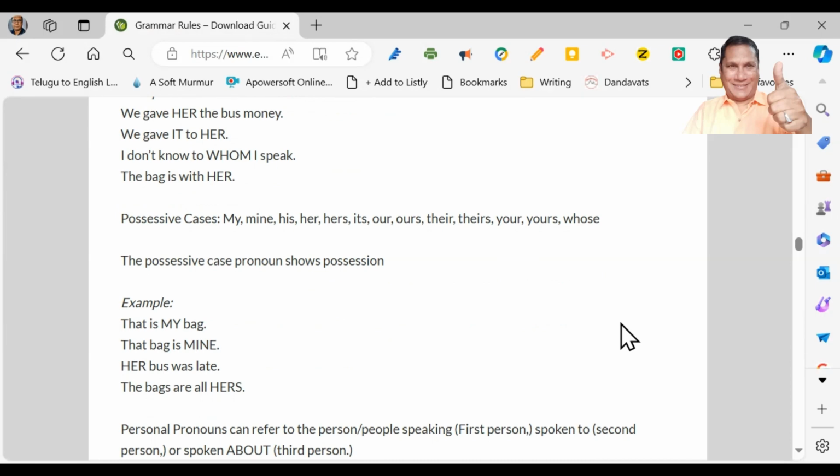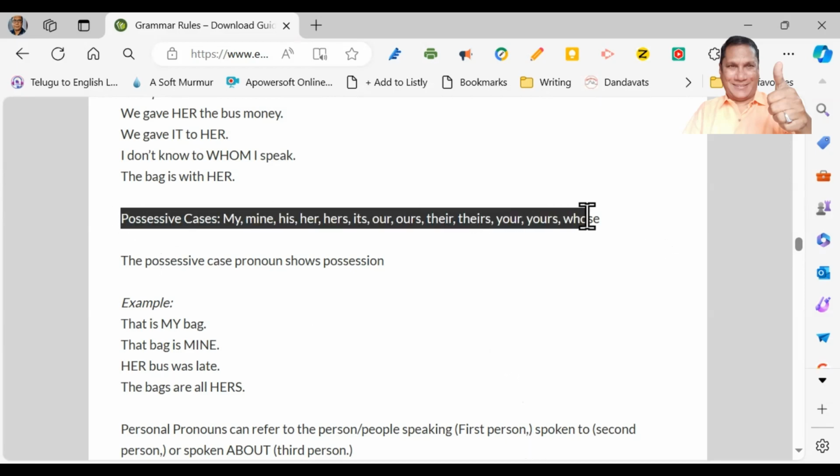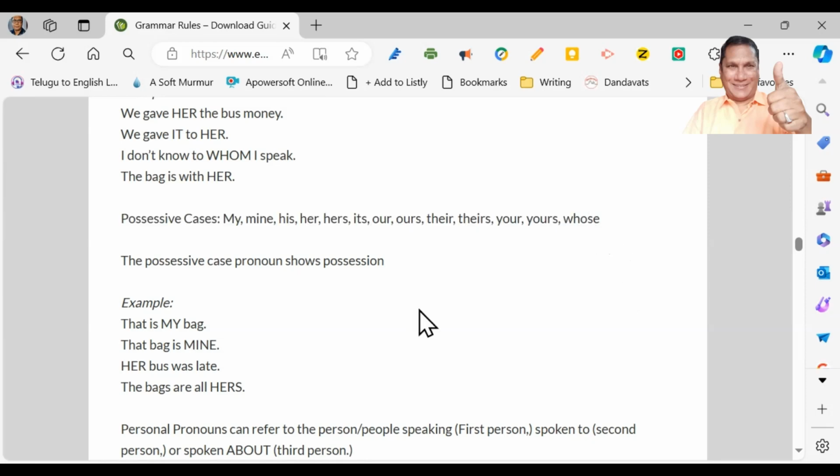What are possessive cases? Possessive cases means belonging. This is my pen. The pen is mine. Like that. So my, mine, his, her, hers, its, our, ours, their, theirs, your, yours, whose. These are the possessive cases of pronouns. Let us see how they work.